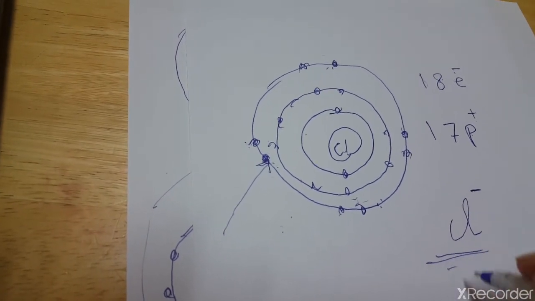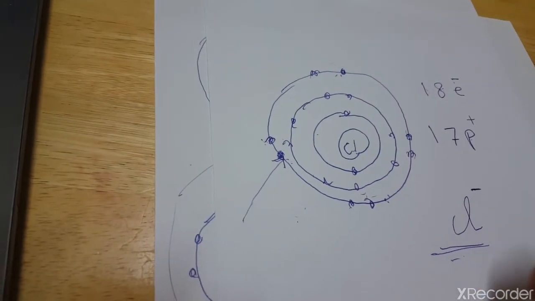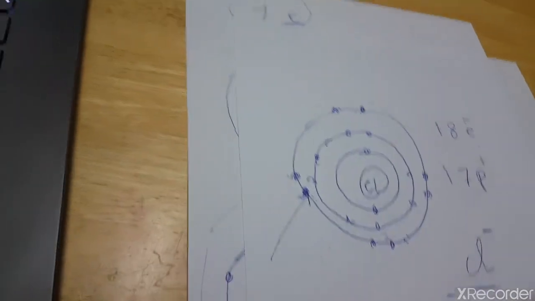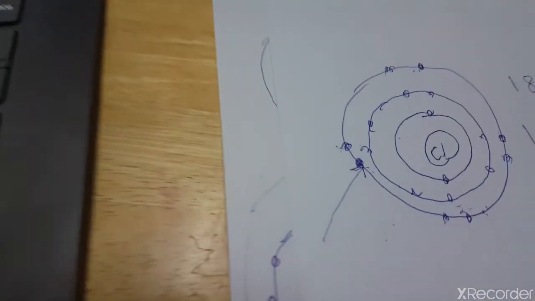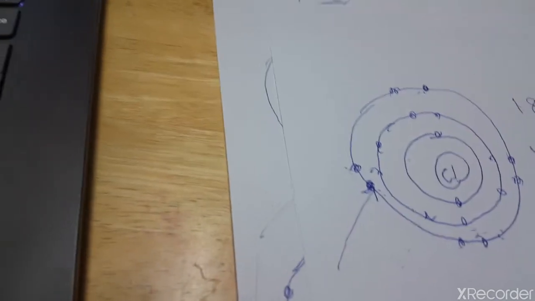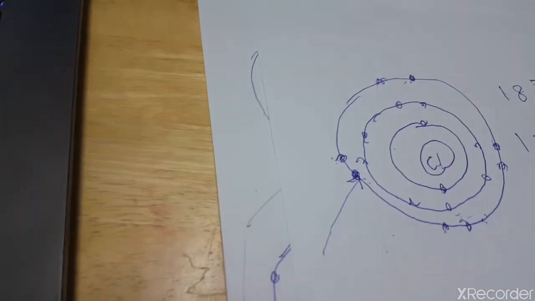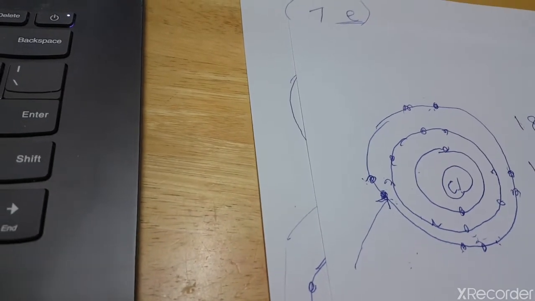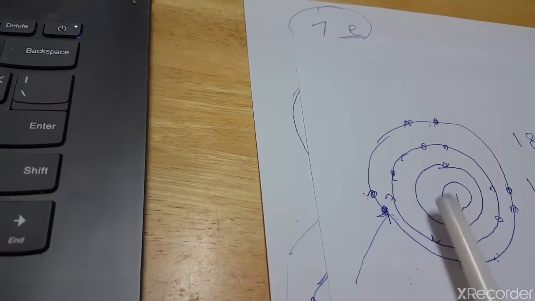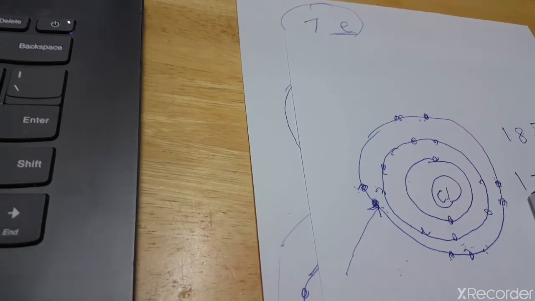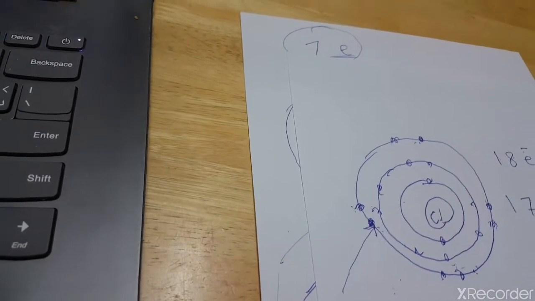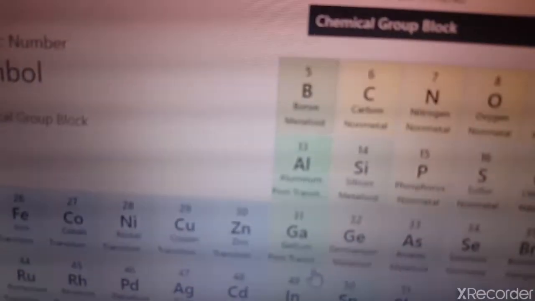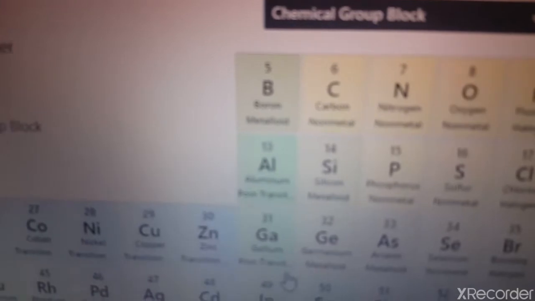Okay? And for the combination between chlorine and sodium, we'll talk about that in the next lesson, in which we will talk about the different types of chemical reactions that include ionic reactions, like the reaction that can take place between sodium and chlorine, and covalent reaction in which we will show how the oxygen will combine with hydrogen.